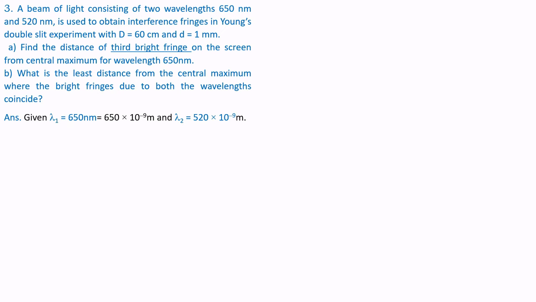Answer. So let us note down all the given parameters. Given lambda 1 is equal to 650 nanometer, that has to be converted into meter. That becomes 650 into 10 to the power of minus 9 meters. And lambda 2 is given as 520 into 10 to the power of minus 9 meters.